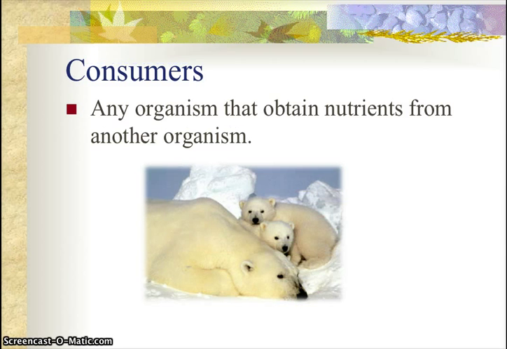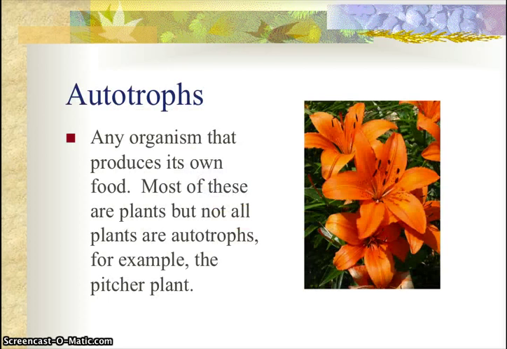A consumer is any organism that can obtain nutrients from any other organism. An autotroph is any organism that produces its own food. Most of these are plants, but remember that not all plants are necessarily autotrophs if we consider the pitcher plant.